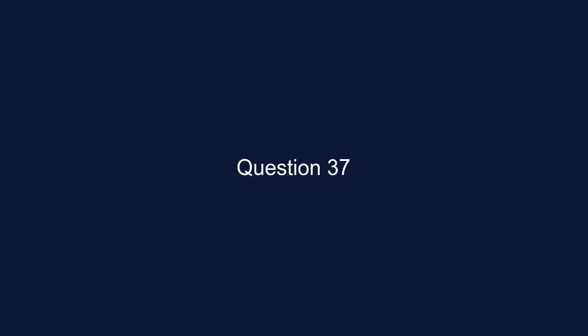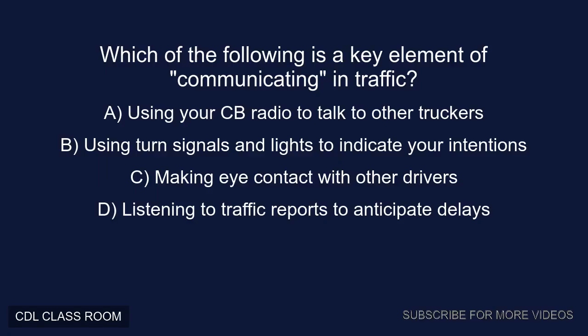Explanation: because cold air circulates both above and below a bridge deck, it loses heat much faster than the ground. This means a bridge can be icy even when the approaching roadway is just wet. Question 37. Which of the following is a key element of communicating in traffic?